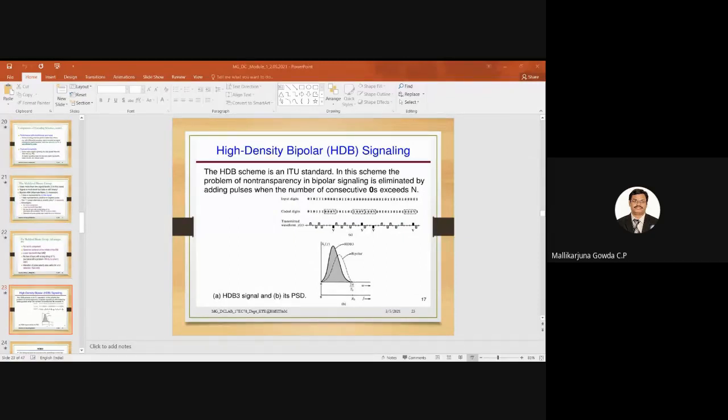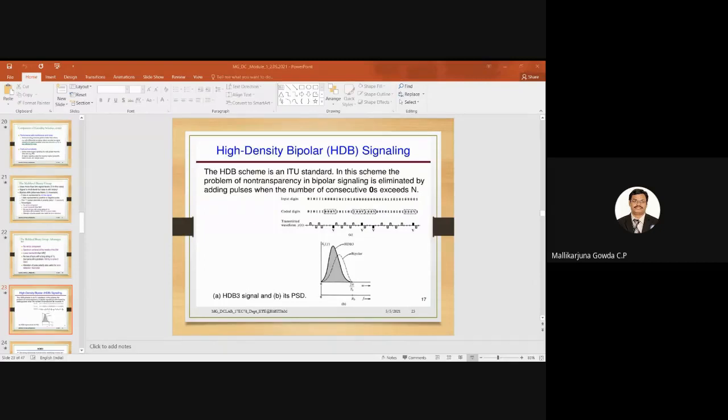So why do we go for high density bipolar signaling? What is the problem with the basic line codes? What we understood is that bipolar signaling is basically a non-transparent code. If I have continuous zeros, then I will find the DC component. To overcome that problem, we go for high density bipolar signaling.